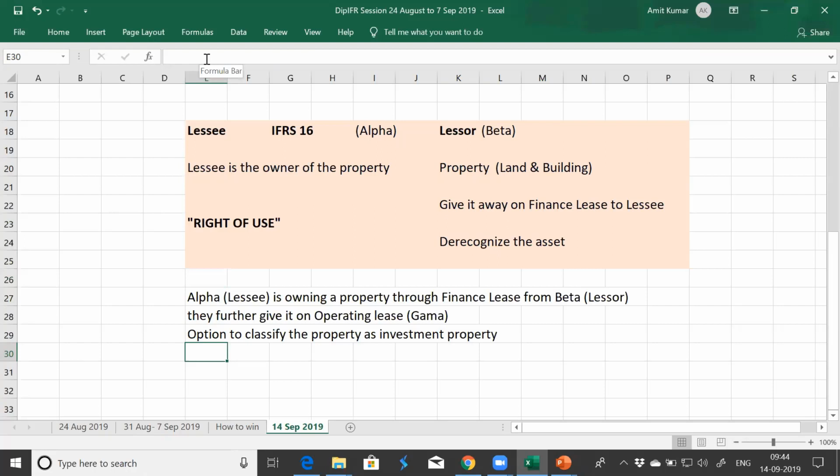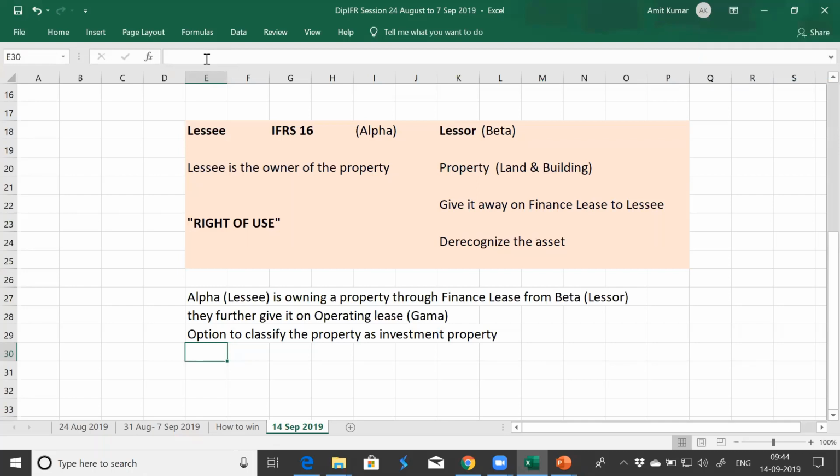What other options does he have? Is it only one category or another category also? The other option is that if he's into the business of renting, then he'll have to show it as part of property, plant and equipment. But if his business is something else and he is entering into this one-off arrangement wherein he's owning a property and renting it out, then he'll have to show it as an investment property.